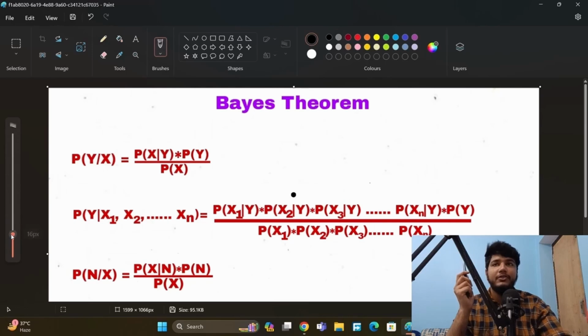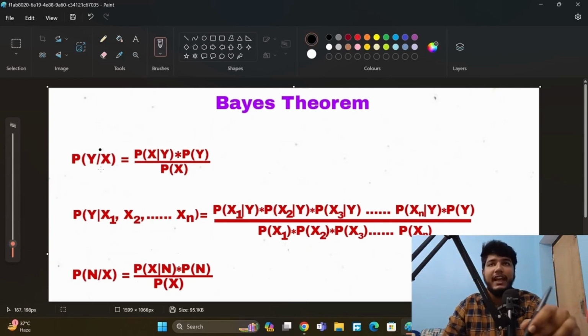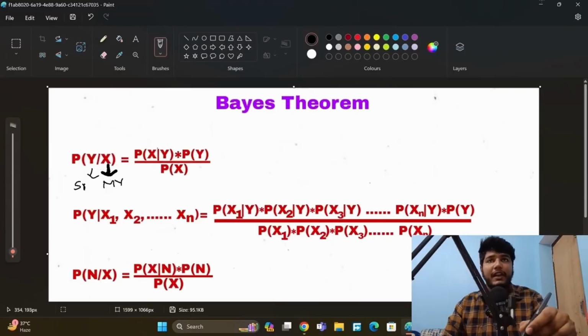Okay, so here this is X. What is this X? This X is an independent variable, and this is the value, model Y, and this is showroom 1. We have to find that this model Y is from showroom 1. We have to show that. So how will we show that? X given Y. Here X is model Y and Y is showroom 1.